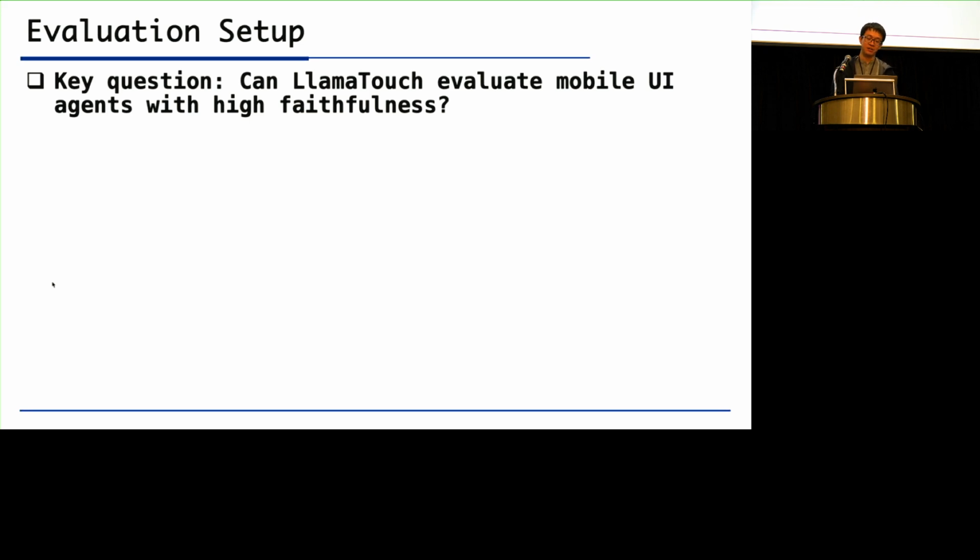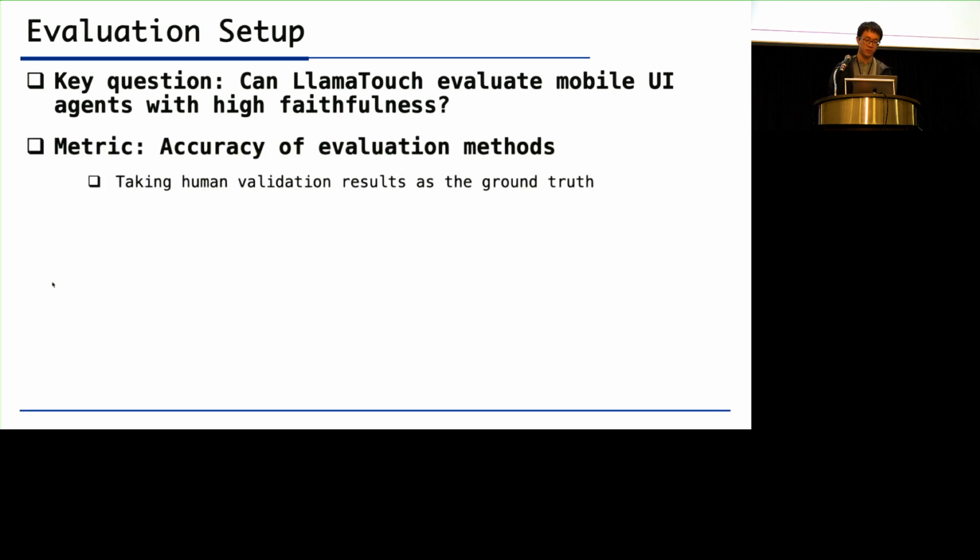We want to answer the key question: can LlamaTouch evaluate mobile UI agents with high faithfulness? For this purpose, our metric is the accuracy of different evaluation methods. And we take the human validation results as a ground truth. If an evaluation method generates the same result as a human validation, it is considered a correct point.